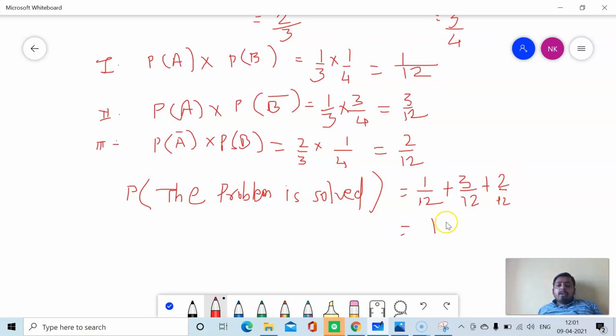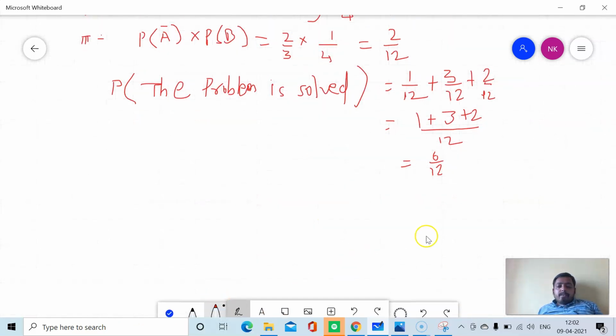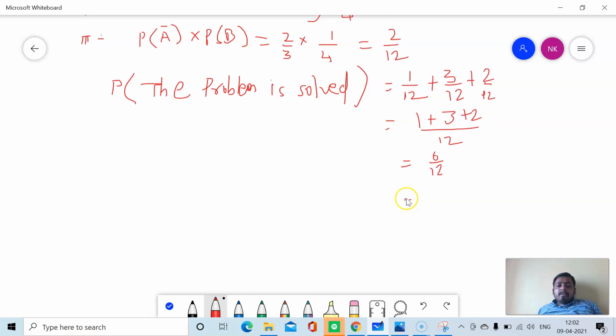That comes out to be 1 plus 3, because denominators are the same, plus 2 divided by 12. 1 plus 3 is 4, plus 2 is 6, so 6 divided by 12 is equal to 1 divided by 2. So the probability that the problem is solved is 1 upon 2.